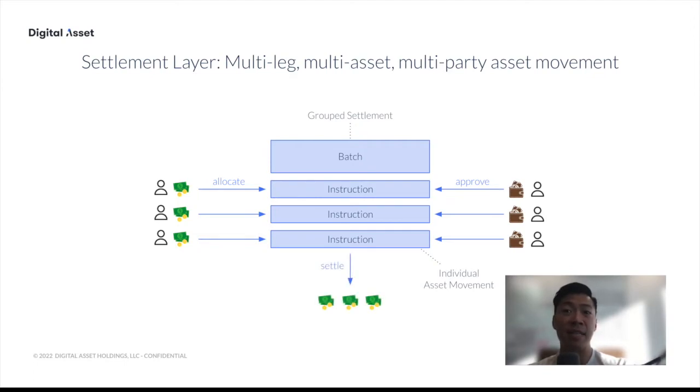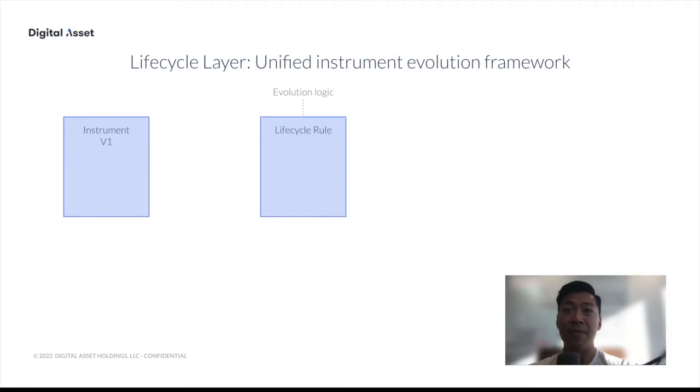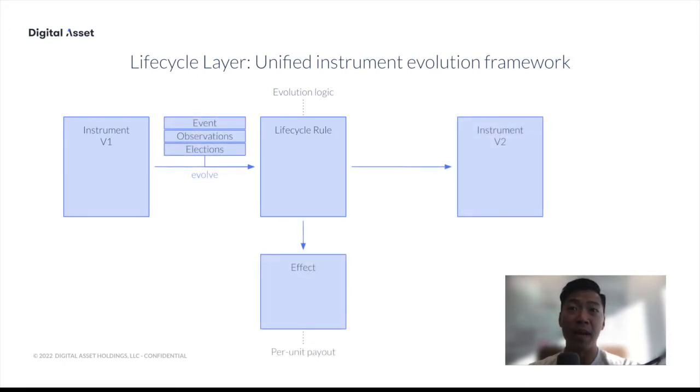But usually there is a designated settling party that then executes that batch, and that will settle all the instructions atomically. Now, the last layer is the lifecycle layer, and this is all about how instruments evolve over time. So one concept that we introduce here is that we version every instrument, and every time an event happens on the instrument, we can create a new version, which means we can clearly differentiate between the asset before and the asset after the event.